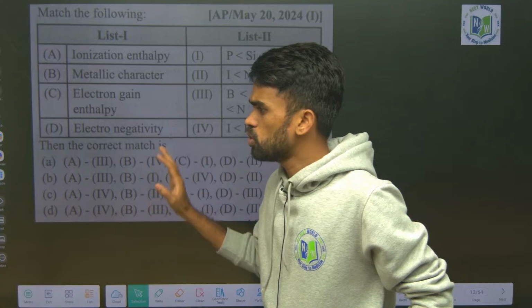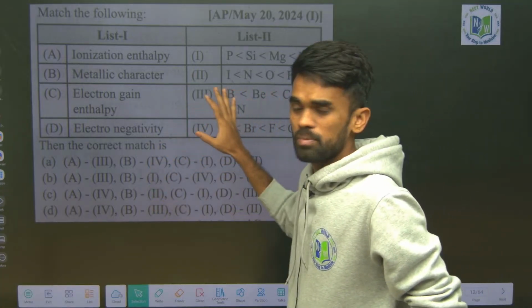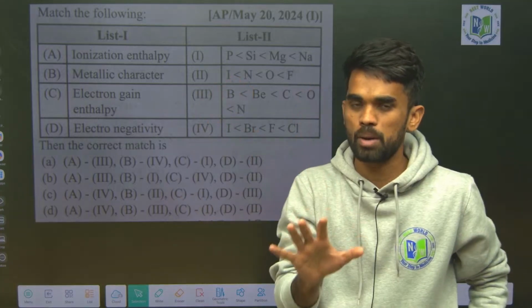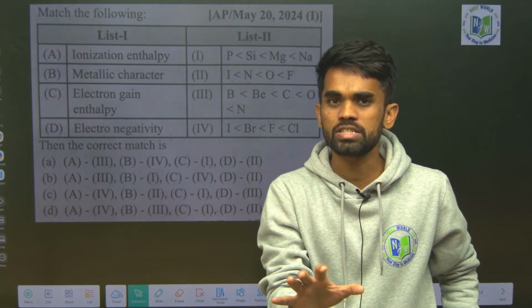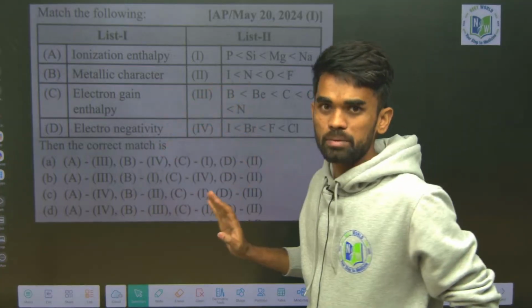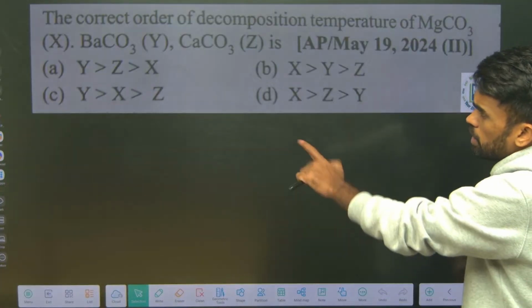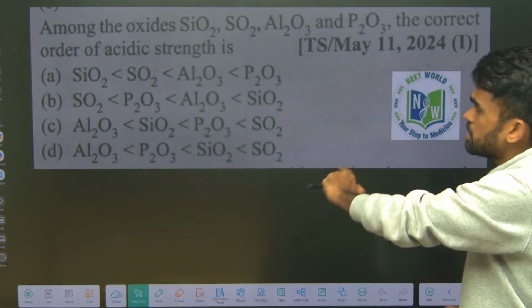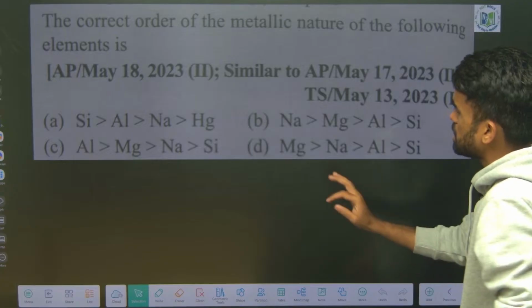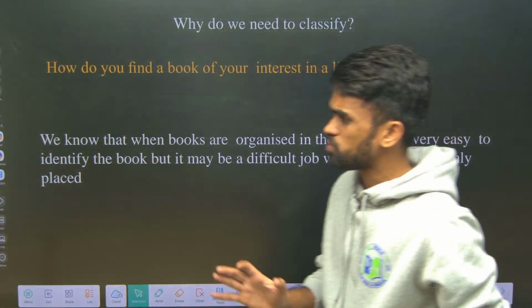So you should definitely solve questions related to periodic properties. Practice the concept, learn the concept, and practice the questions related to periodic properties. Just follow, I will show you. Again, oxides, carbonates, stabilities, all things are given here. Metallic nature, see, this chapter is very simple.